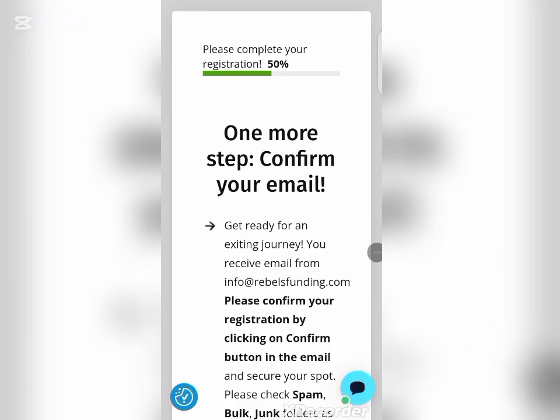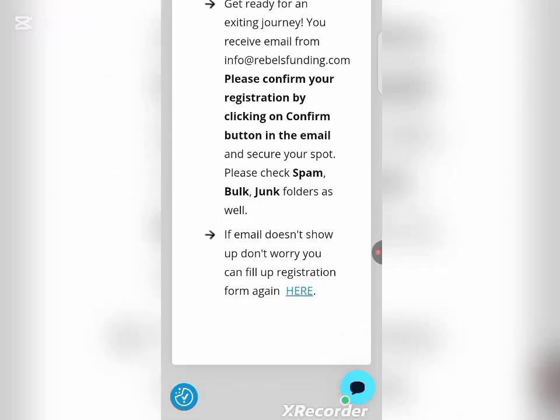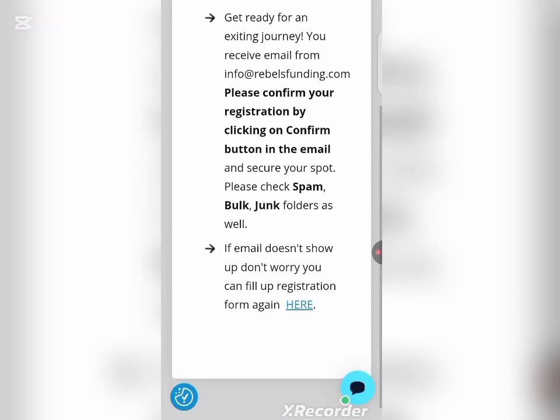So the next thing for us to do is to go to our email to confirm and make sure that we are done activating the account. In order for you to activate your account, the next thing for you to do is to go to your email, and something will be sent to your email. But if your email did not bring out anything, you can just click on here.